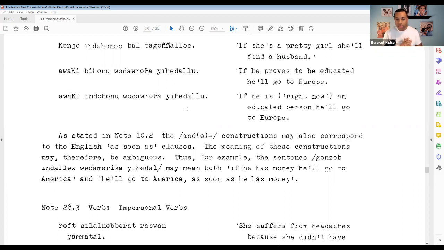Like, for example, the last example that they give us, ganzab indalo, what America yehedal, it can mean if he has money, he'll go to America. Or it could also mean he'll go to America as soon as he has the money. So there's a little bit of fluidity in the meaning of the construction there, but something to just keep in mind that it has those two senses, which I think you can see are kind of related. But depending on the context, you'll know which the speaker really means. So that covers it, though, for note 28.2, and let's move on.